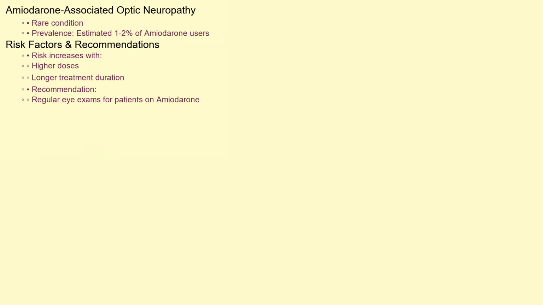Amiodarone-associated optic neuropathy is a relatively rare condition, though its exact prevalence is difficult to determine. Estimates suggest that it occurs in a small percentage of patients taking amiodarone, possibly between 1 and 2%. However, the risk increases with higher doses of amiodarone and longer durations of treatment. It's important to note that not everyone taking amiodarone will develop this condition, but patients on the medication, especially those on higher doses for extended periods, should be aware of the potential risk and undergo regular eye exams.